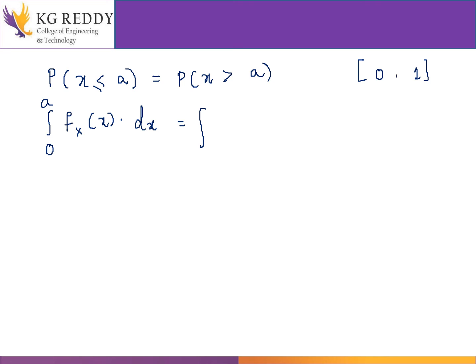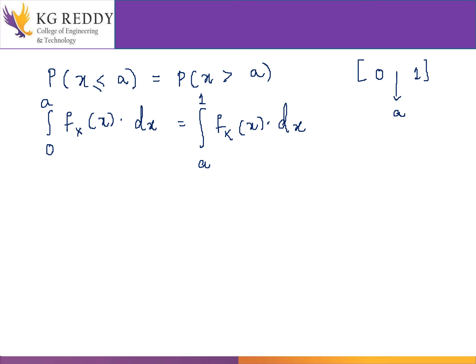Since it exists only between 0 and 1, and my a is present in between, 0 to a I have taken. Now greater than a means a to 1 I am supposed to take. So the integral from a to 1 of fx of x into dx. In this manner we should take the condition.